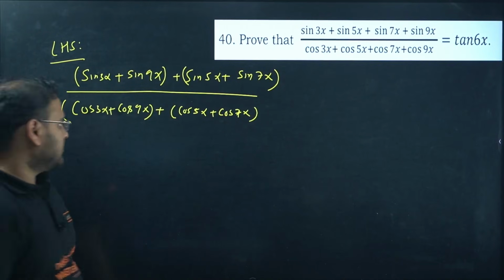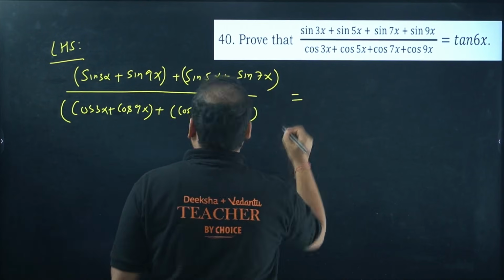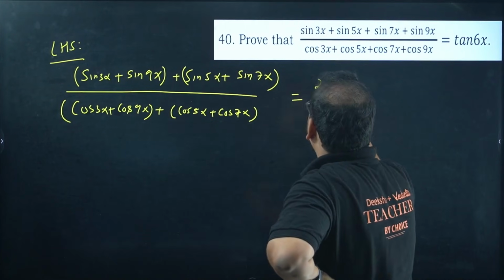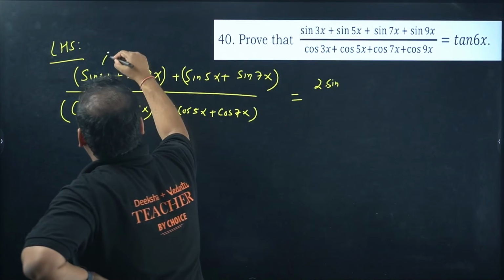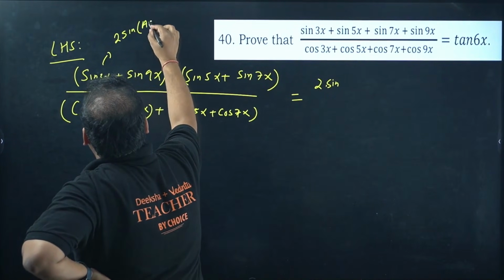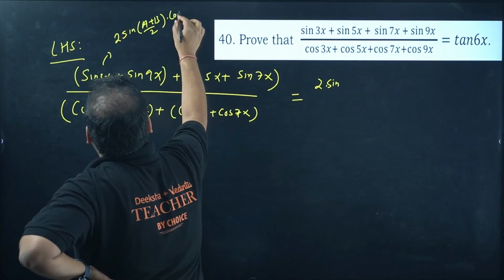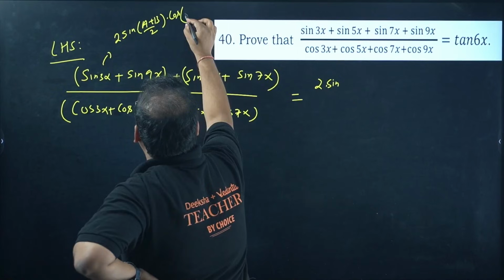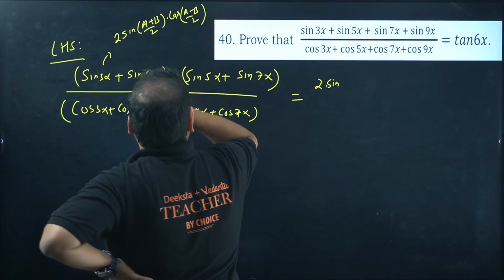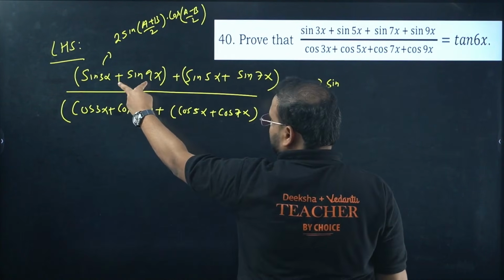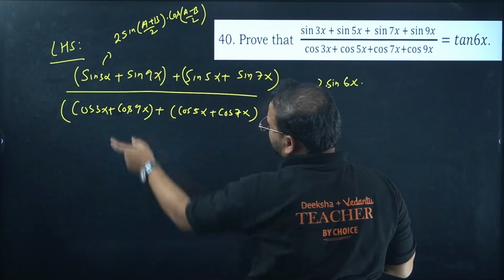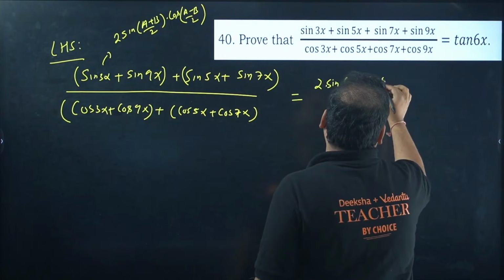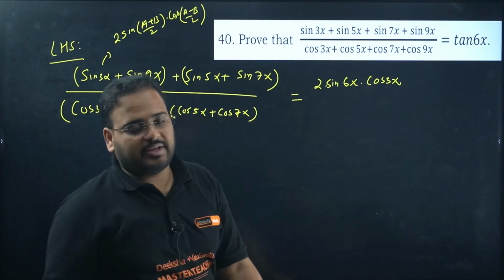This is clear. Simplify this. The formula for sin a plus sin b is twice of sin of a plus b by 2 and cos of a minus b by 2. In this case it becomes b minus a, doesn't matter because cos is there. So sin of the sum, 12 by 2, is 6x. Cos of the difference, that becomes minus 6, but cos is there, it remains positive, by 2 will be cos 3x. Clear?